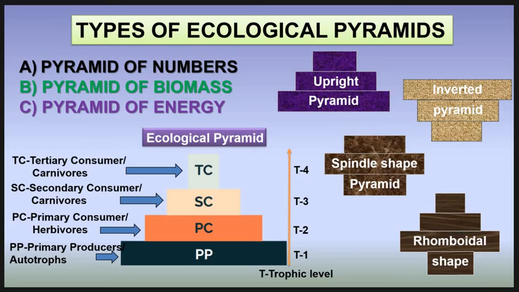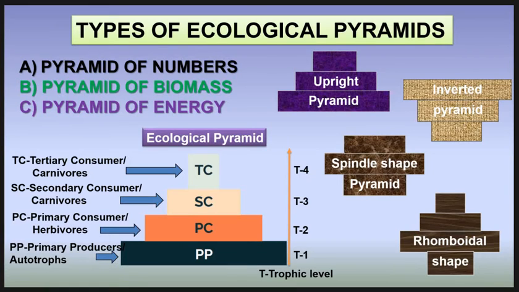The pyramid of numbers shows the number of individual organisms at each trophic level. The pyramid of biomass shows the total dry weight and other suitable measures of the total amount of living matter. The pyramid of energy shows the rate of energy flow and the productivity at the successive trophic levels. Let's take a look at what is the general structure of an ecological pyramid.